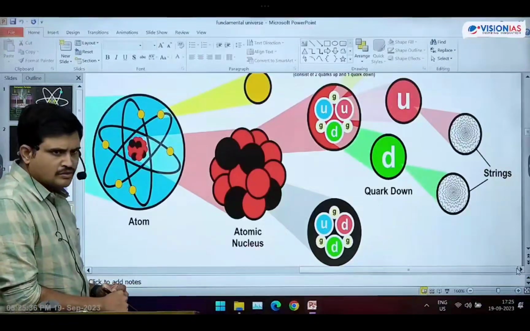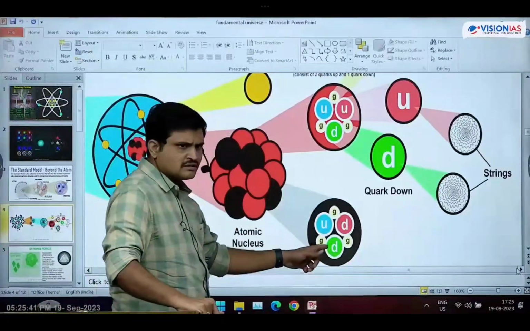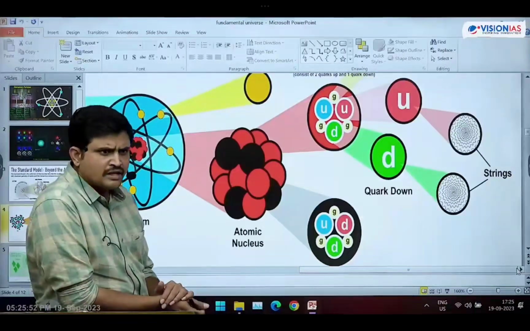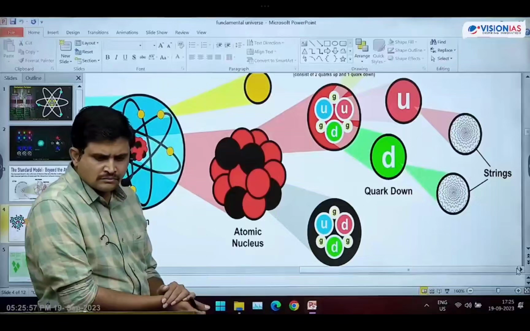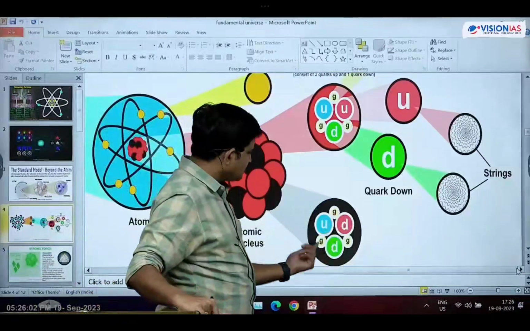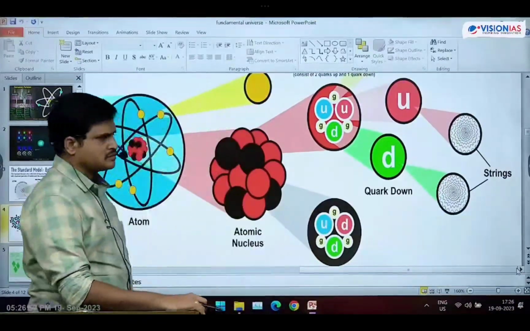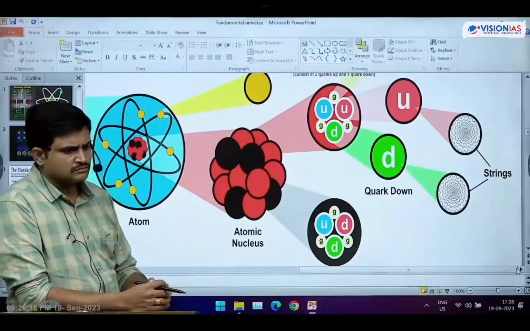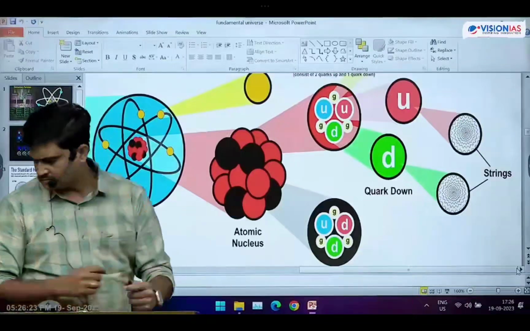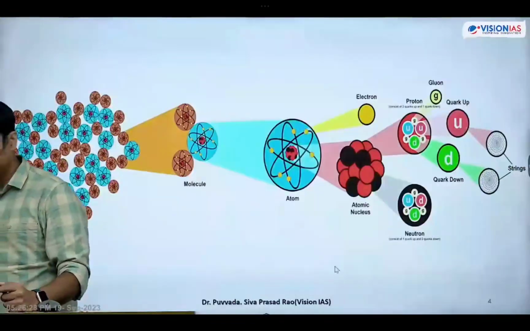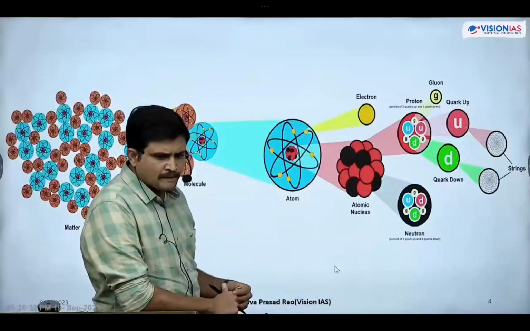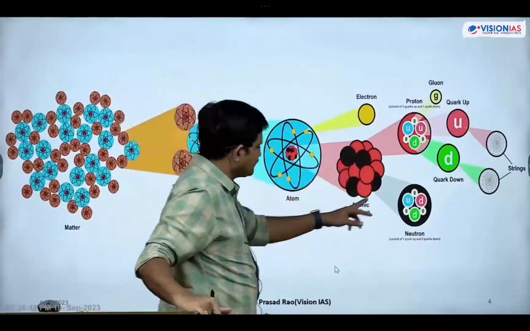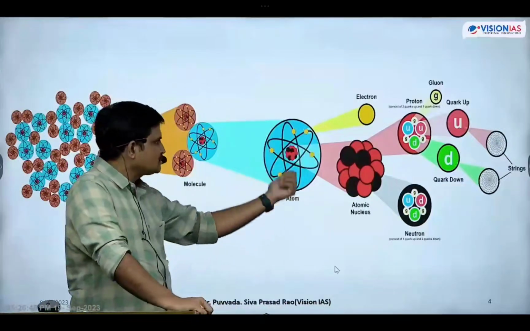And after protons, the next one is neutrons. What are neutrons? They consist of two down quarks and one up quark, held by what? Gluons. Neutrons consist of two down quarks and one up quark, held by gluons, and these we call neutrons. Protons and neutrons together form what? The atomic nucleus, and with electrons, the atomic structure will be formed.